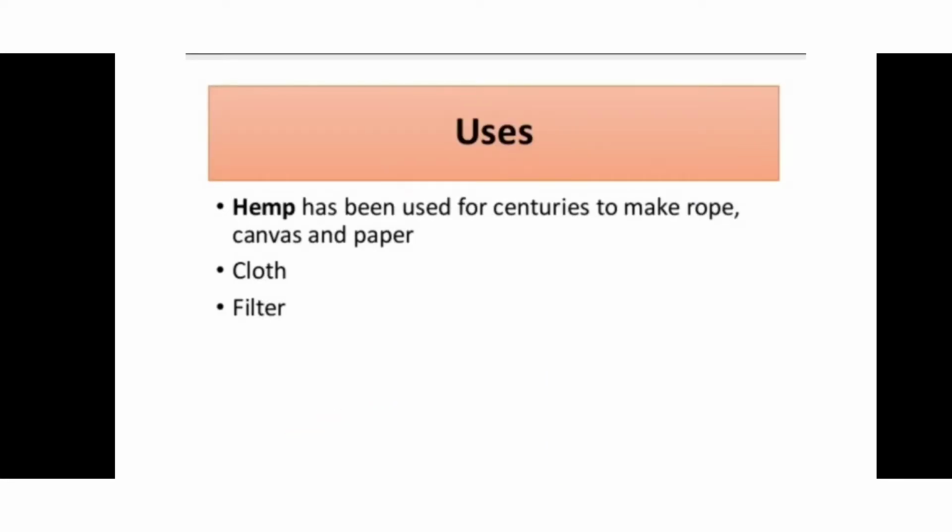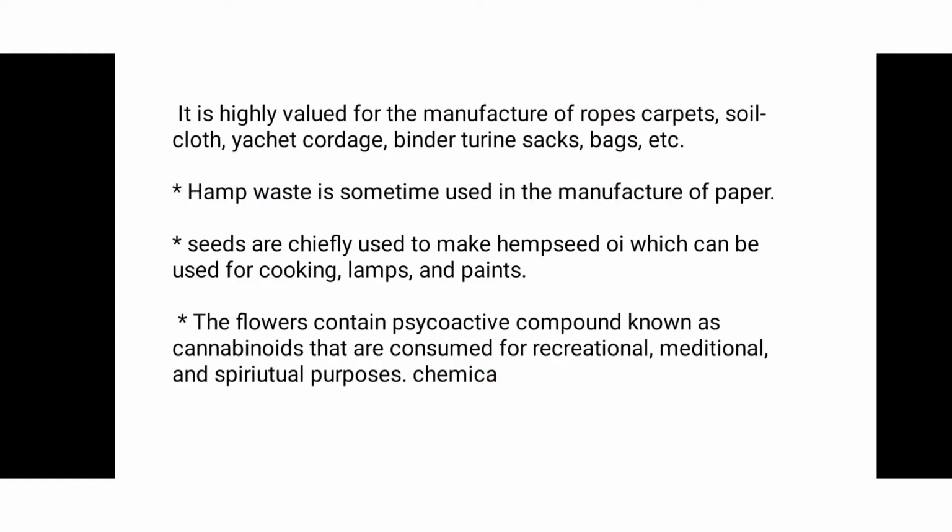Then some uses of hemp: it is used for making rope, canvas and paper. Many soft and hard fibers are included, but hemp is most often used for making rope, canvas and paper, and is also useful for cloth and filters. It is highly valued for the manufacture of rope, carpet, sail cloth, cordage, binder twine, sacks, bags and other purposes. The hemp waste is sometimes used in the manufacture of paper. It means that after the extraction of the fiber, the waste hemp material is used in the manufacture of paper.